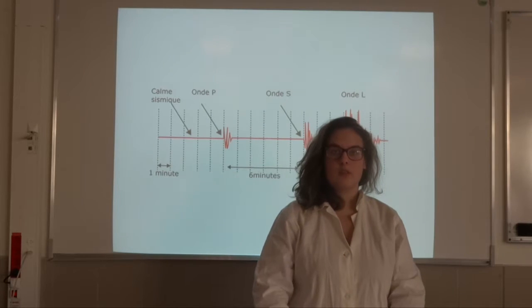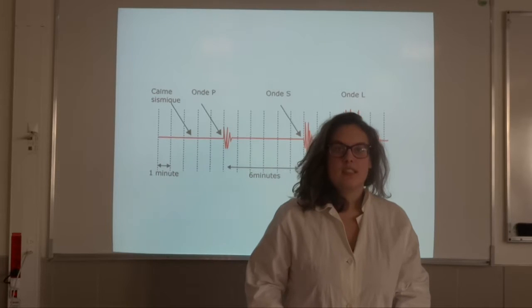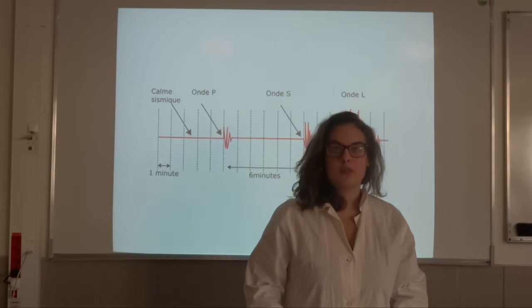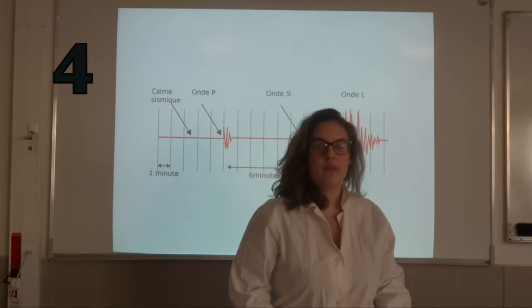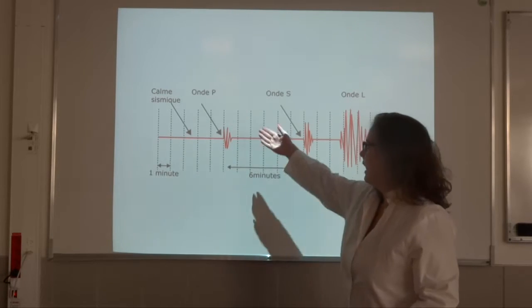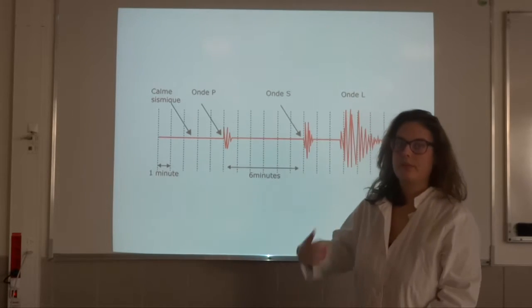Seismic waves are linked to the earthquake. They are elastic waves. They put particles in movement, which move the material before returning to their initial place. There are four types of waves divided into two categories: the volume waves, P and S, and the surface wave, L.